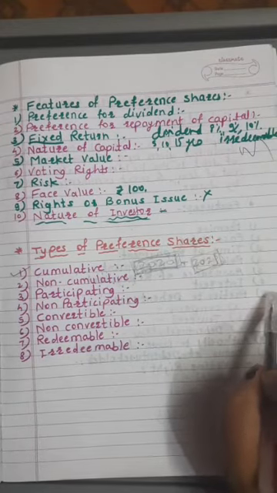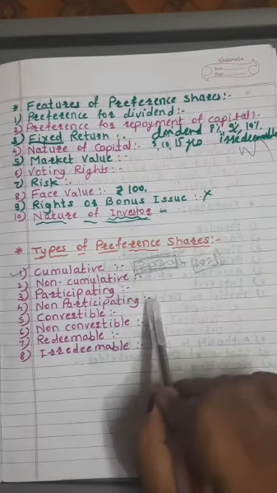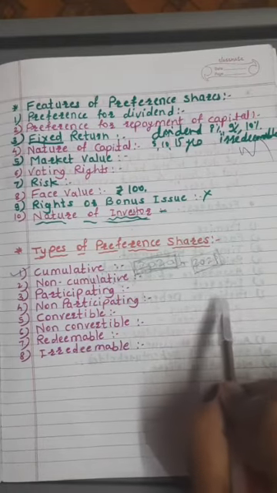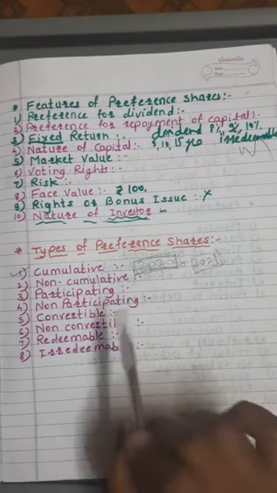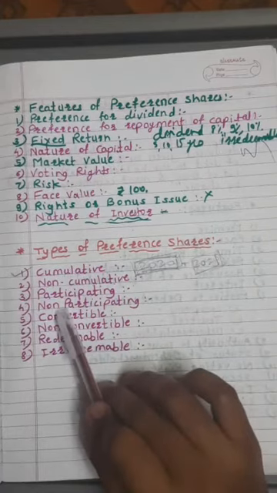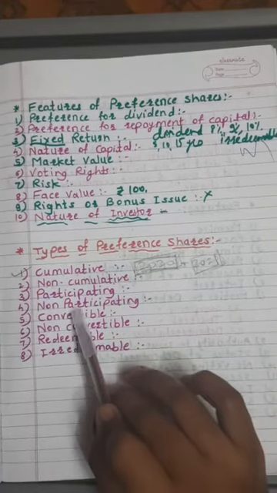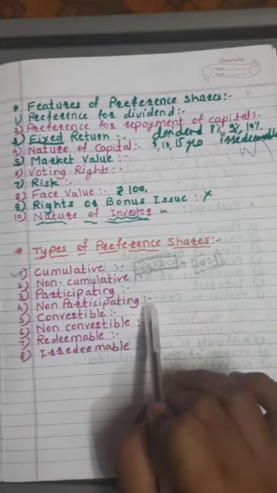They do not have any right to share or to participate in extra profits of the company like the equity shareholders. That type of preference shares are called as non-participating preference shares.